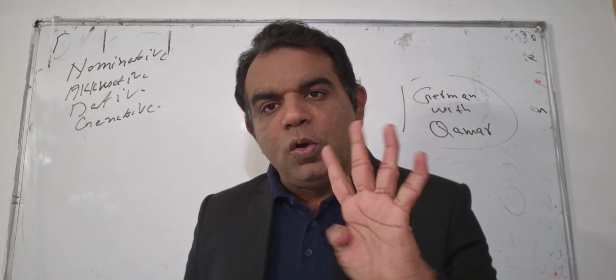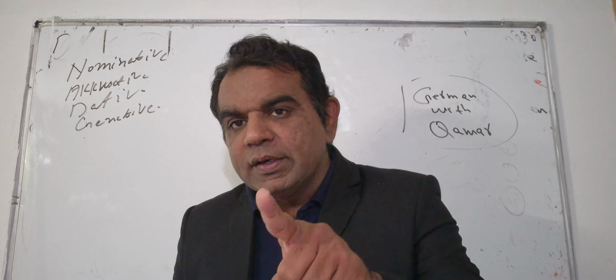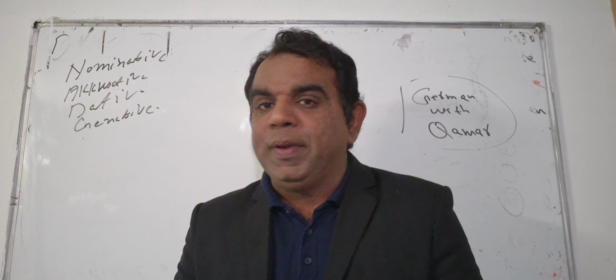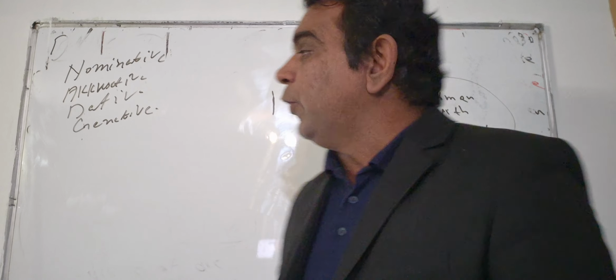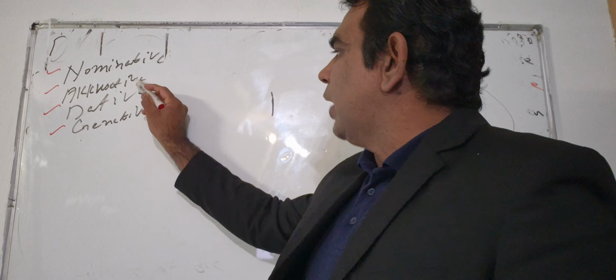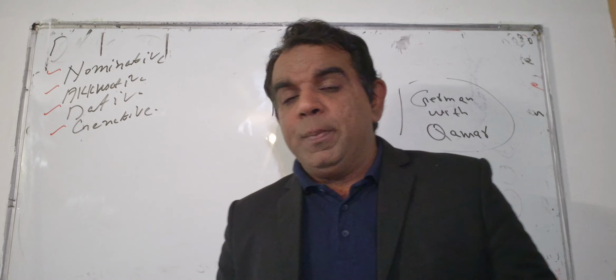There are actually 4 grammar rules we have to learn, whether you are a student of A1, A2 or B1. You have to learn these four rules: 1, 2, 3, 4: nominative, accusative, dative and genitive. These are very important rules.